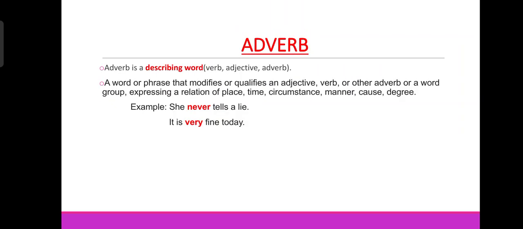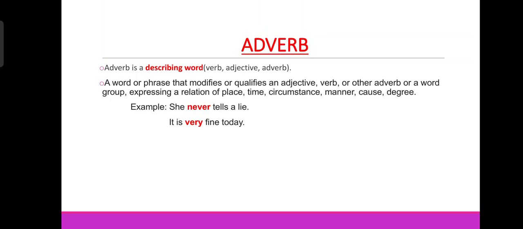Then adverb. Adverb means what? Adverb is a describing word. Again, adverb is also a describing word, but here it describes not the noun or pronoun. It describes the verb, adjective or adverb. In the previous slide I told you that adjective describes nouns or pronouns, but here adverb describes the verb, adjective or adverb.